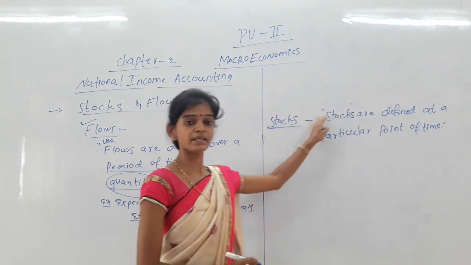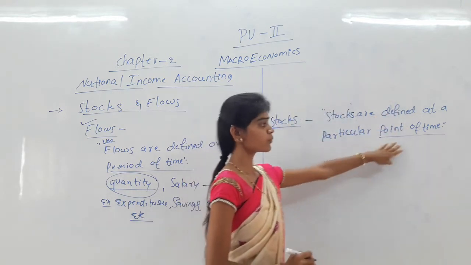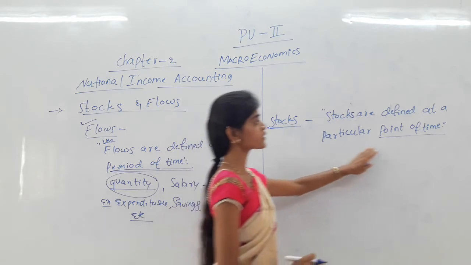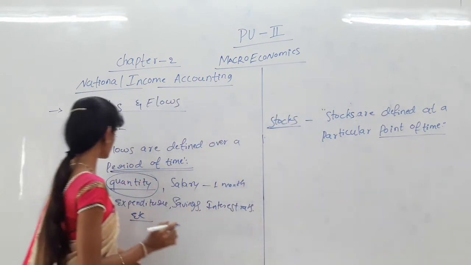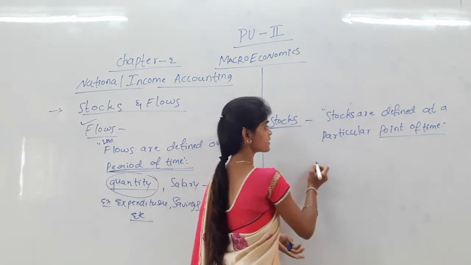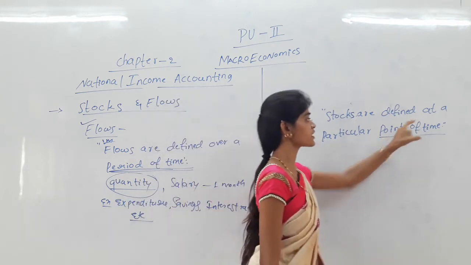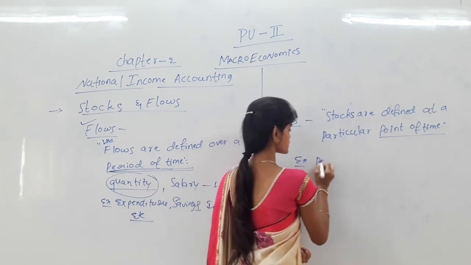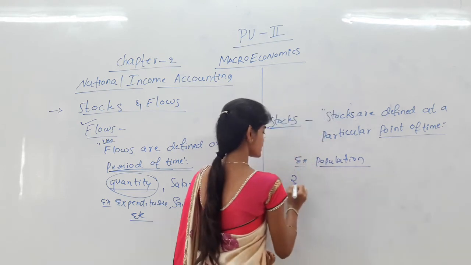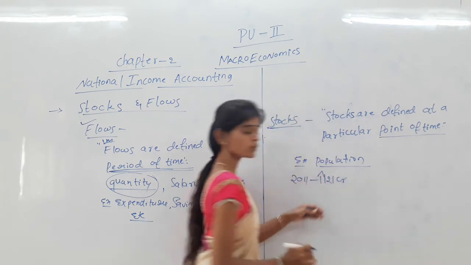Stocks are defined at a particular point of time. We express them at a particular point of time, for example population: in 2011 there were more than 121 crore people.